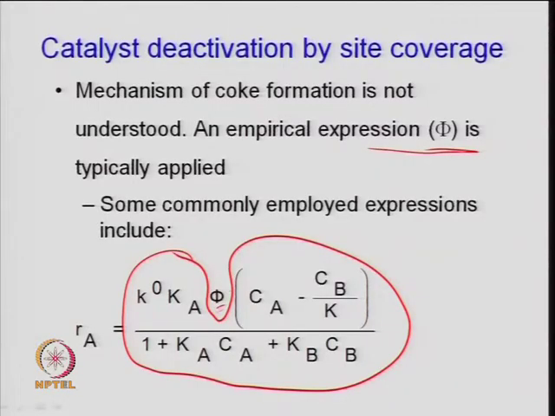So, different mechanisms may be available to define this value of phi, and this is a kind of Langmuir-Hinshelwood-Hougen-Watson expression which we have discussed earlier. This is a temperature dependent term K0, which is the rate constant for the reaction. These are the thermodynamic equilibrium constants KA and KB. CA is the concentration of the feedstock and CB is the concentration of the product, and this term is known as the driving force for the reaction, which we have already discussed.